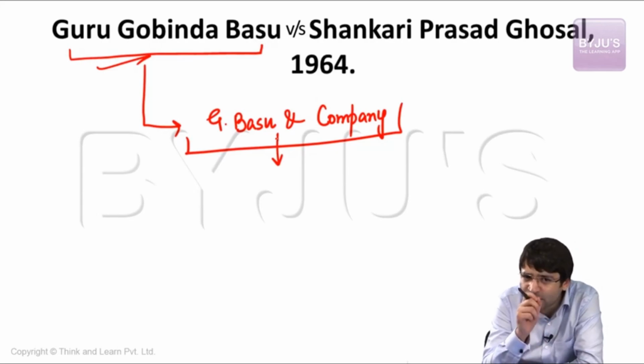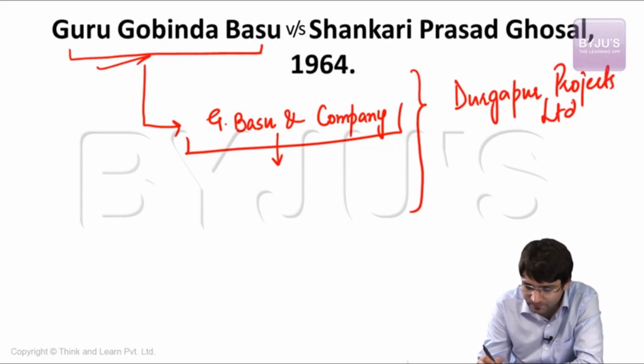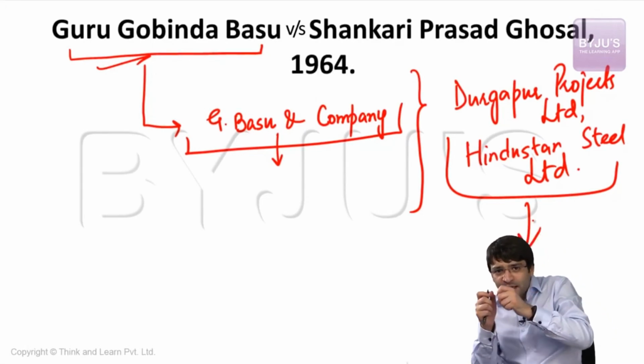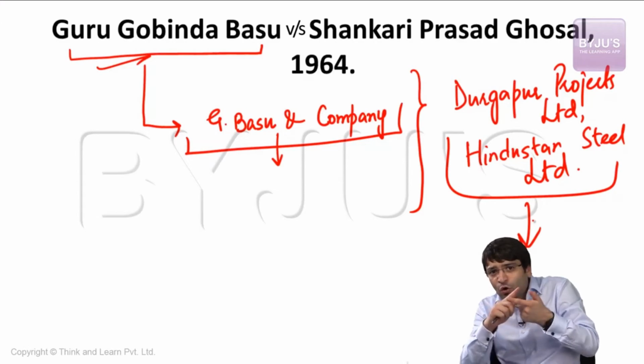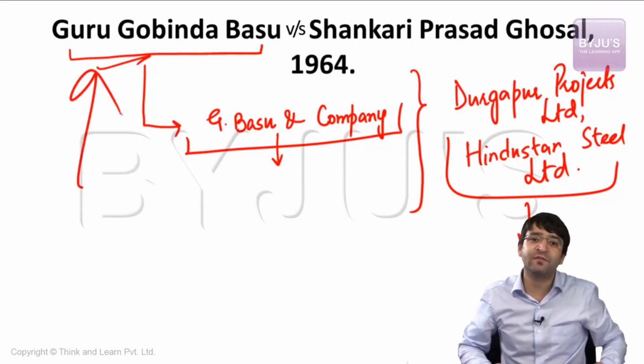But at the same time, this private audit company is auditing the accounts of Durgapur Projects Limited and Hindustan Steel. And both these are government companies. So a private auditor is appointed to audit the accounts of a government company. Who appointed you? The government. That means it is an office of profit. And ultimately, G. Govinda Basu was disqualified for holding an office of profit.